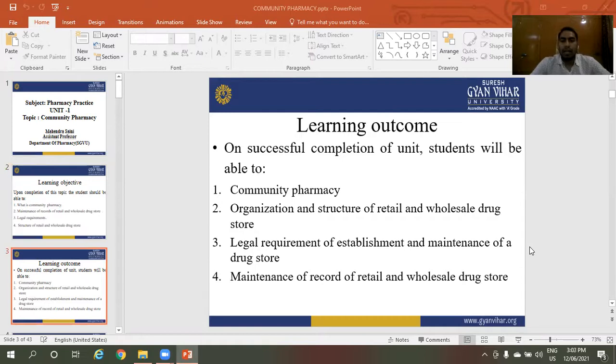Next one, learning outcomes of community pharmacy topic. On successful completion of unit, students will be able to explain community pharmacy, organization and structure of retail and wholesale drug store, legal requirement of establishment and maintenance of a drug store, and maintenance of record of retail and wholesale drug store. These are the learning outcomes of this topic.